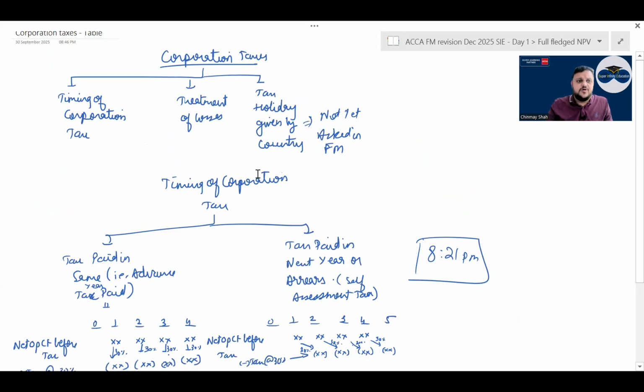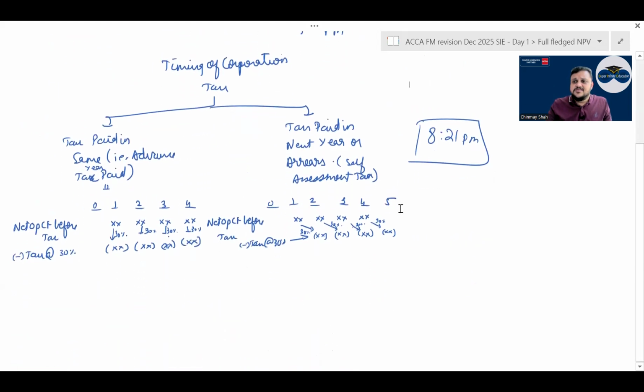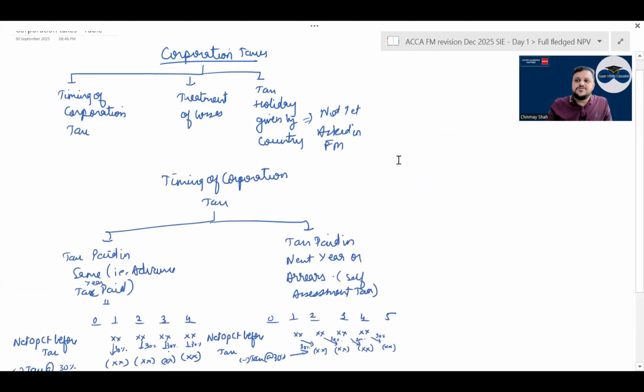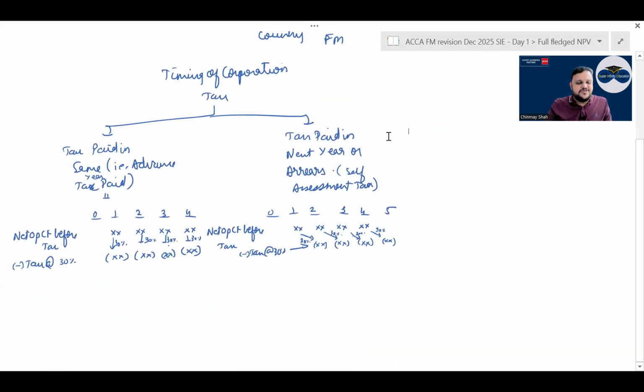Corporation taxes. Corporation taxes are what? Tell me. Basically, your timing of corporation tax, treatment of losses and tax holiday given by country. These I have brought up so far from AFM. The tax holiday concept has come up in AFM, right? So the examiner has what? A very bad habit of picking up questions from AFM and putting them in FM, correct? Timing of corporation tax is easy. Tax could be paid either in the same year or in arrears, right?